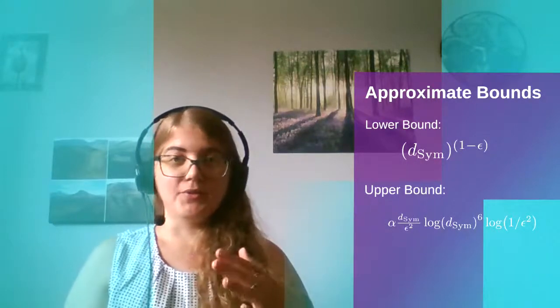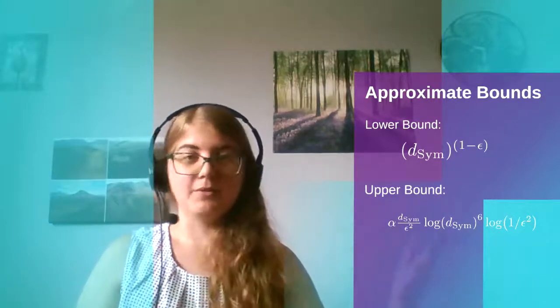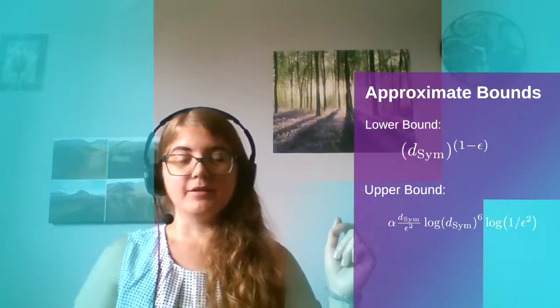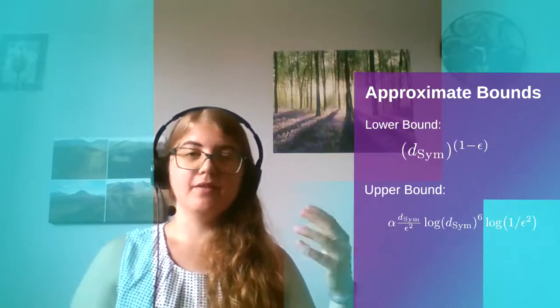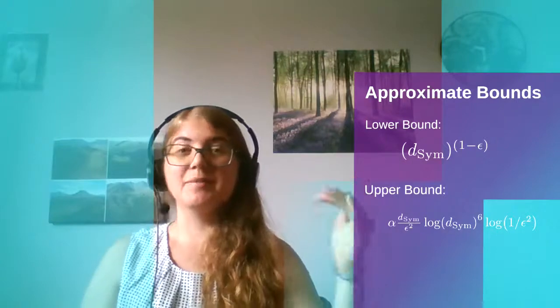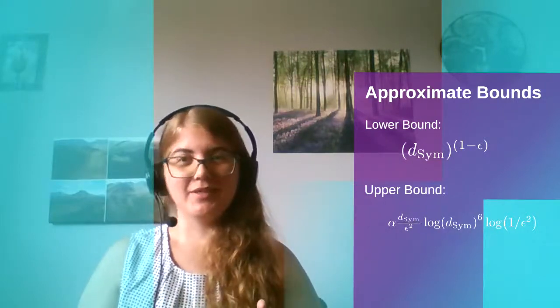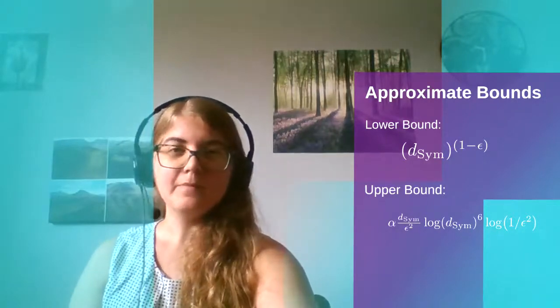For approximate bounds, we do have lower and upper bounds that we derive in our paper, which I'm not going to go through. If you're interested, feel free to check out the paper on the arXiv. Essentially, we look at previous results in approximate bounds and just apply them nicely to our symmetric unitary T designs.